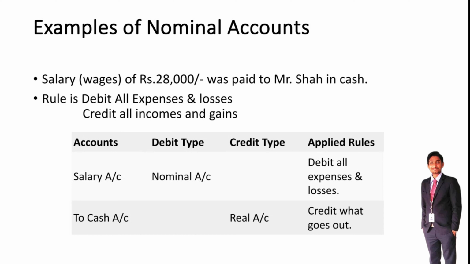So we need to debit the salary account, and since cash goes out, we credit the cash account. The entry is salary account debit to cash account. Salary is an expenditure and cash is an asset.